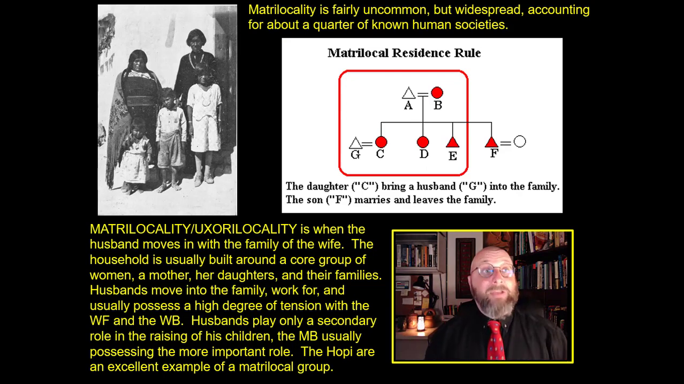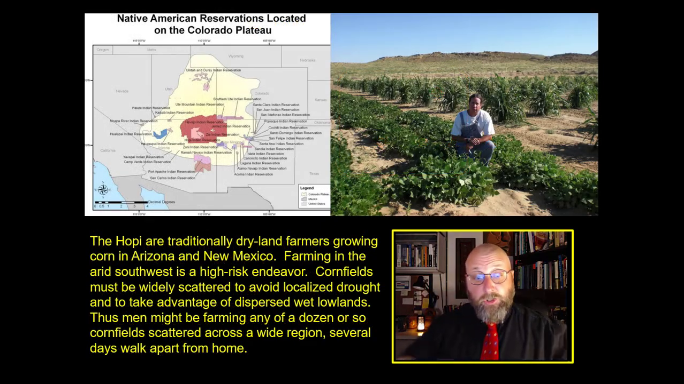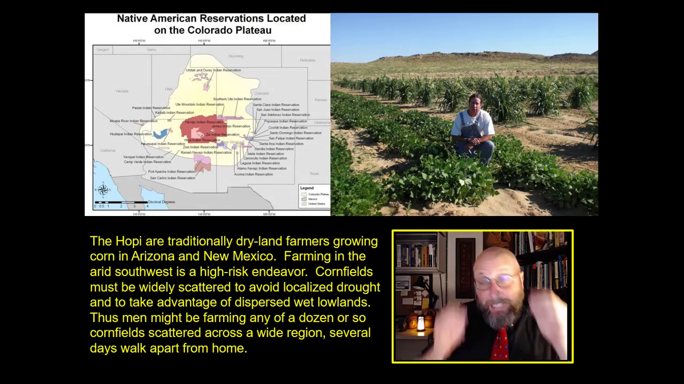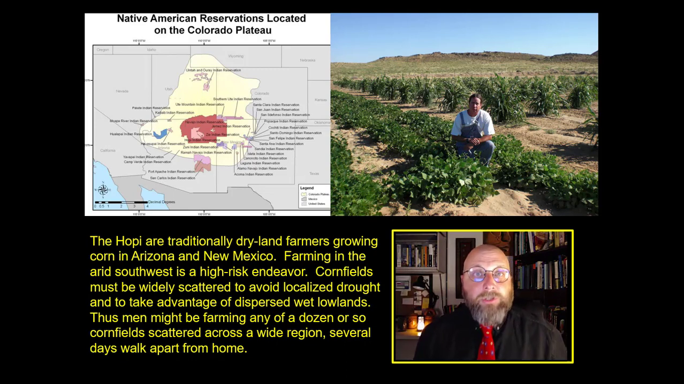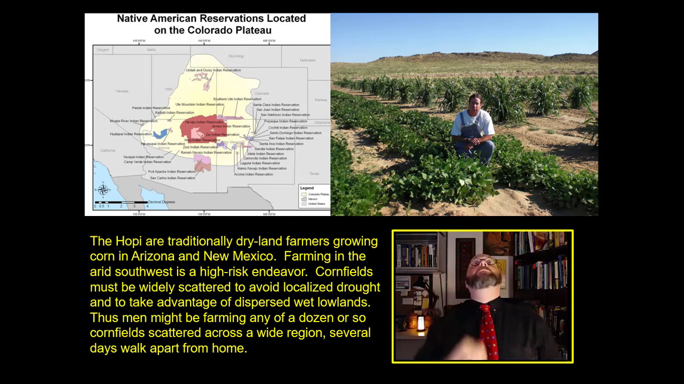An example of matrilocality can be found with the Hopi people of the American Southwest. The Hopi are traditional dryland farmers who grow corn in what is modern-day Arizona and New Mexico. And they're in the center of that map that you can see on the upper left. And right up above me is a modern Hopi farmer. So they're these Native American corn farmers who are trying to grow corn in the desert. I mean, that's the desert. The guy's sitting in the desert.